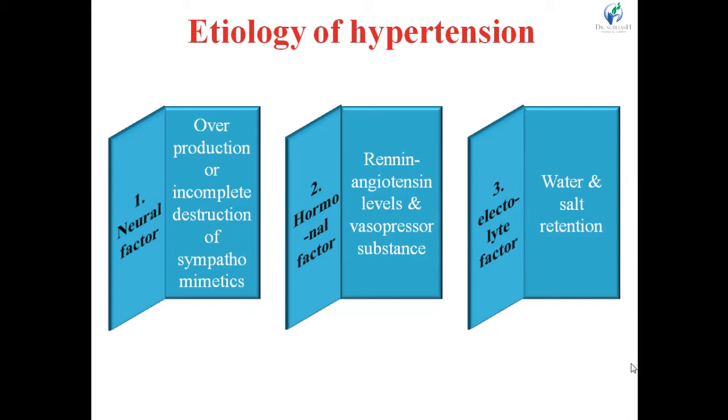So diuretics are useful for hypertension that is because of electrolyte factor. When hypertension is due to the increase in blood volume, or that is because of the electrolyte factor or inadequate function of the kidney, then diuretics are used. Diuretics cause the increase in the excretion of electrolyte and water from the body.